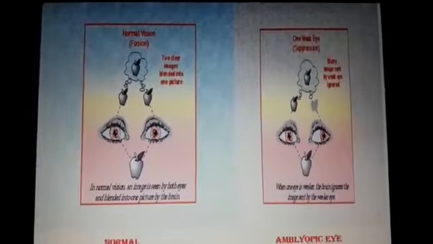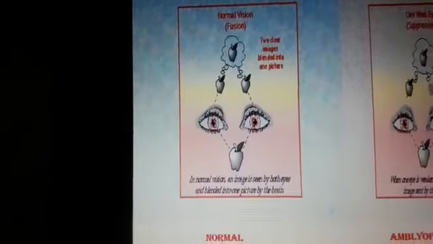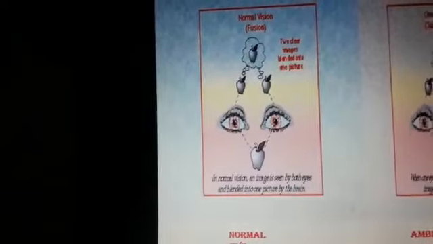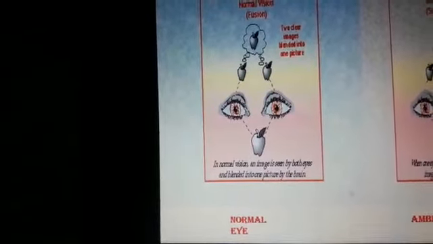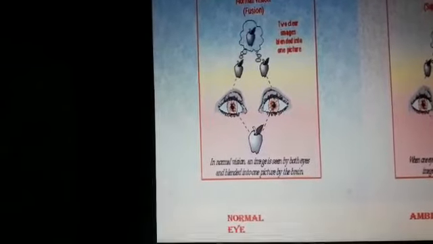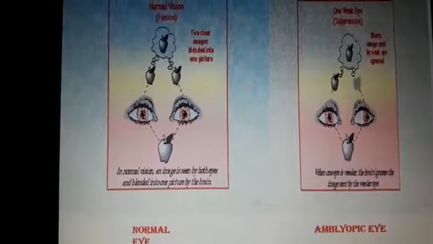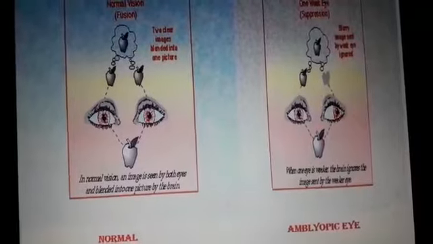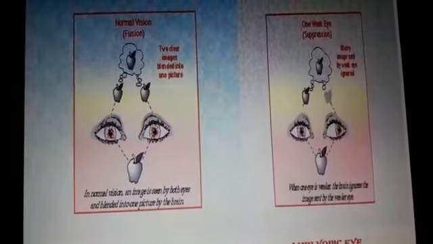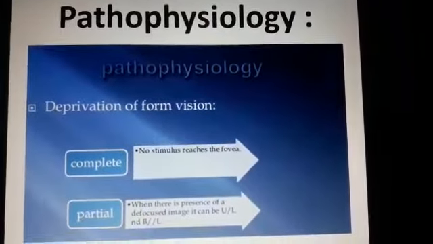Here you can see two pictures, one is a normal eye and the second one is an amblyopic eye. In the first picture, both eyes send a clear image to the brain and the brain combines it as one and sends it back, so both eyes can see a clear image. But on the other hand, one eye sends a blurred image and one eye sends a clear image. So the brain just ignores the blurred image and as a result only one eye can see a clear image. So this is the pathophysiology of amblyopia.